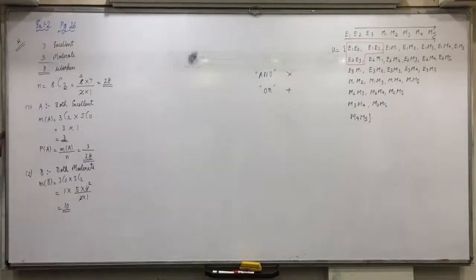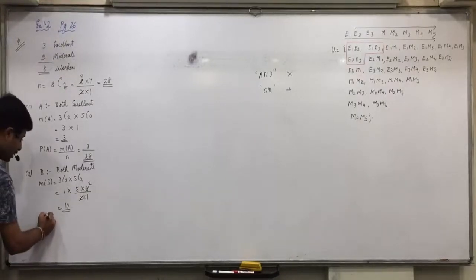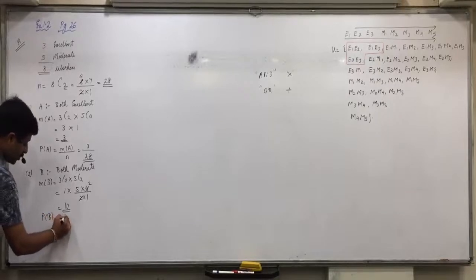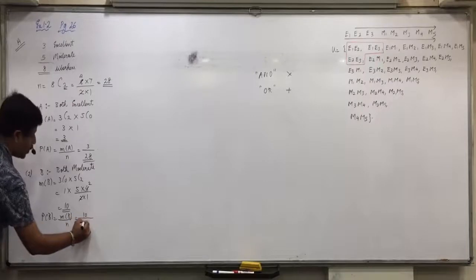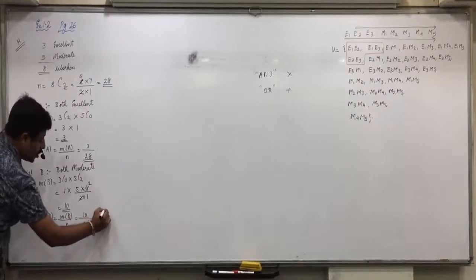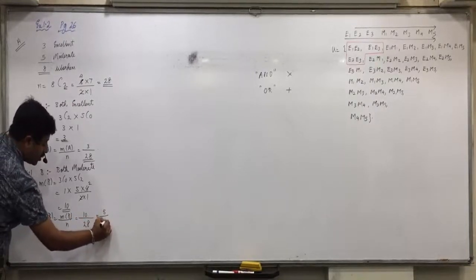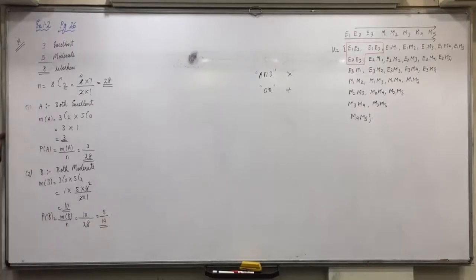Did you all understand this portion? Any doubts? So what is the probability that both are moderate? P of B equals M of B upon N. So 10 upon 28, which is 5 by 14.